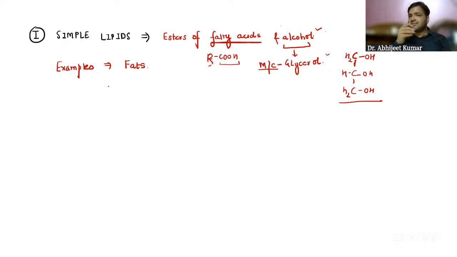Now, when I say fat, guys, the fat that I'm talking about is solid at room temperature. I will also discuss the structure of this fat. This fat is nothing but the triacyl glycerol.